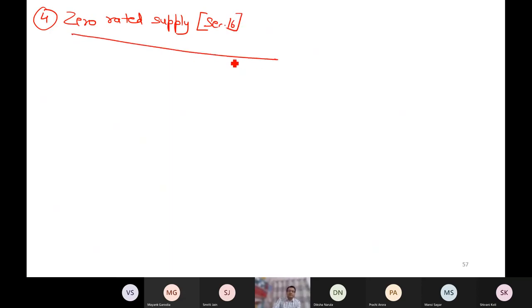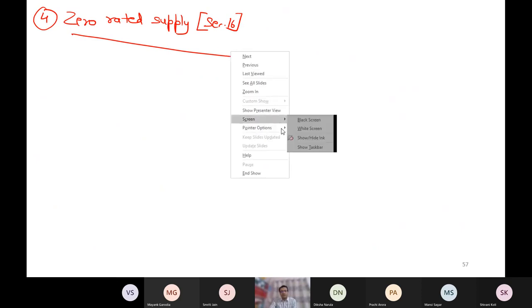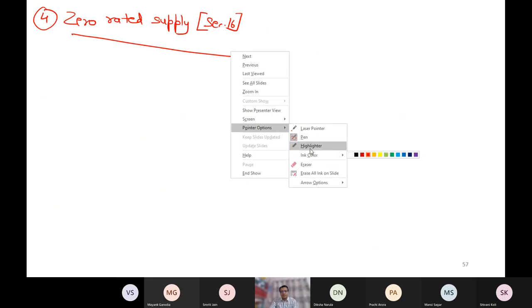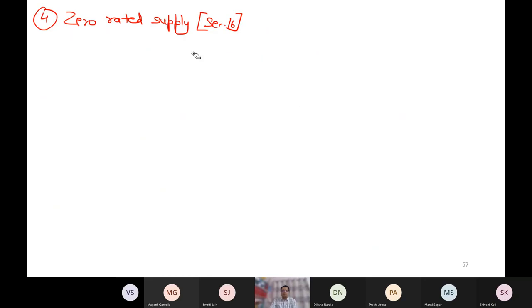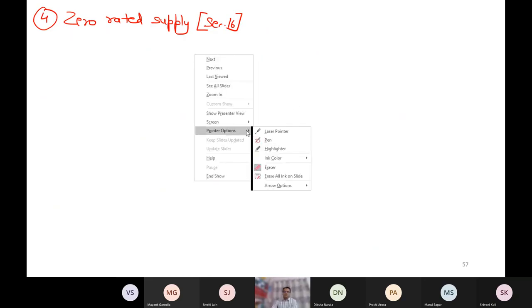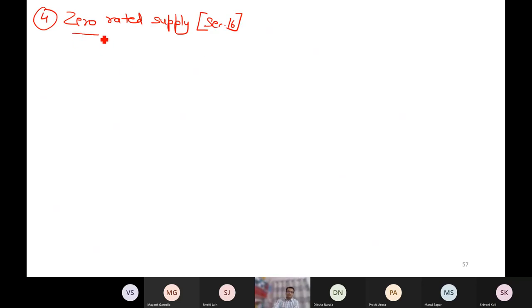Now, these are sections. It is section 16 of the IGST Act.